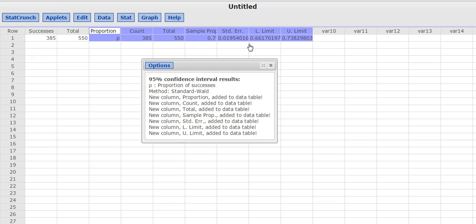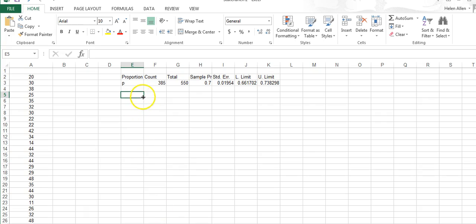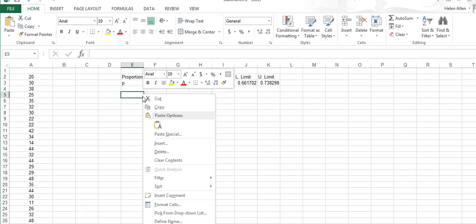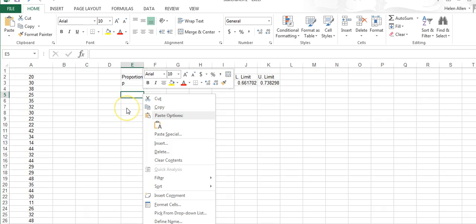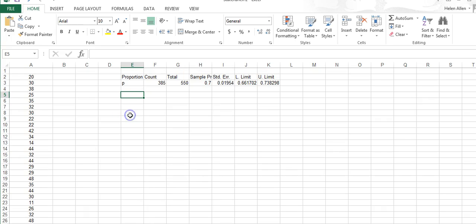We do a Control C because I'm on a PC, or you would do Command C if you're on a Mac. And then you can go into an Excel or a Word document, and I already did it. But actually you can just right click and paste. You can just paste regularly. And it's all done.